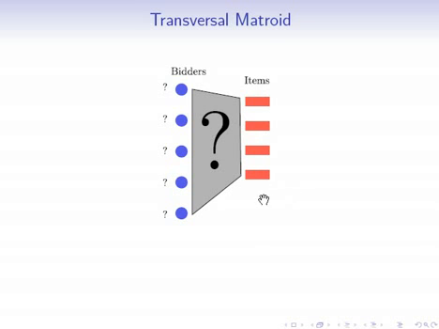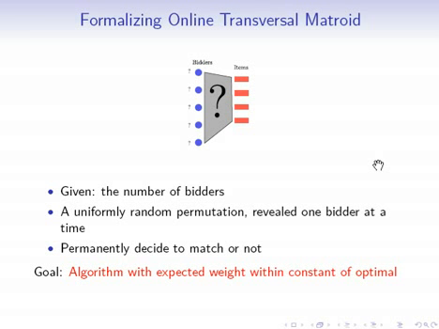So now initially we're neither going to know the bidders' bids, nor are we going to know what item this bidder is bidding on. So more formally, the online transversal matroid matching problem is as follows. Initially we're just given the number of bidders, and then a uniformly random permutation is revealed one bidder at a time. And when I say revealed, I mean that we're revealing both the bidder's bid and the bidder's connections to the items. In other words, what items this bidder is bidding on.